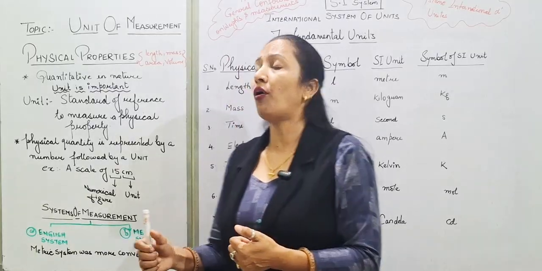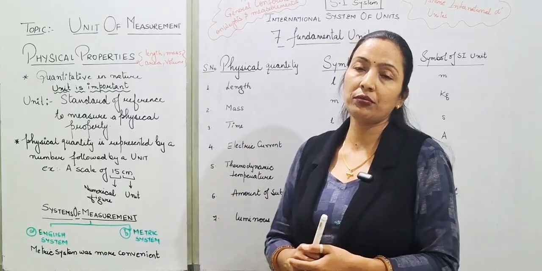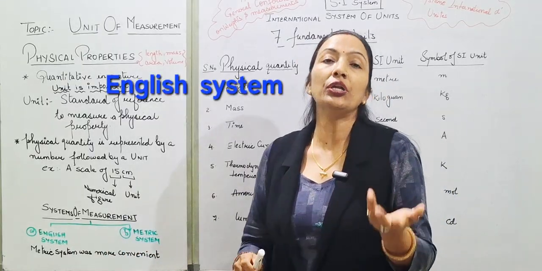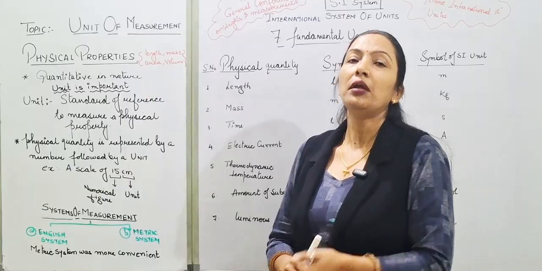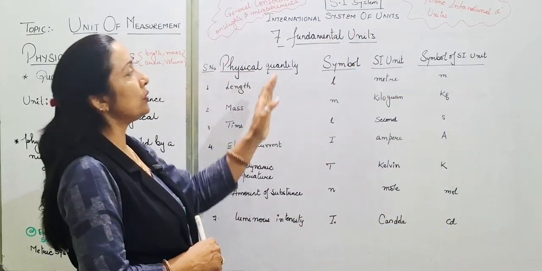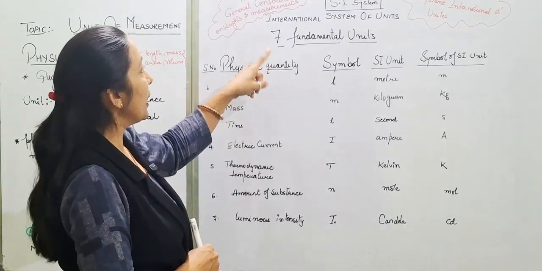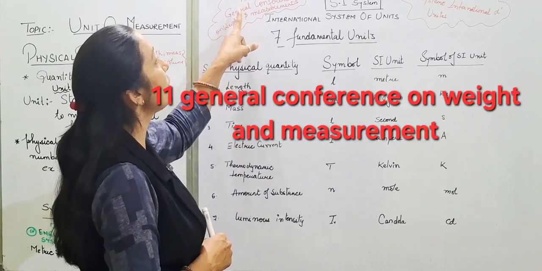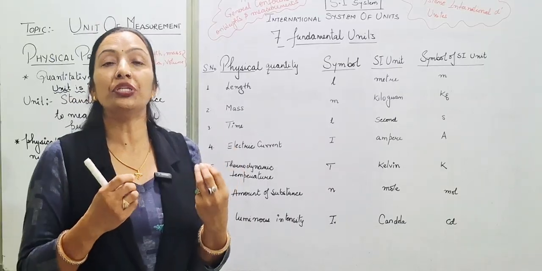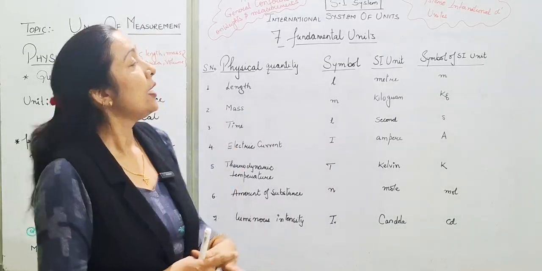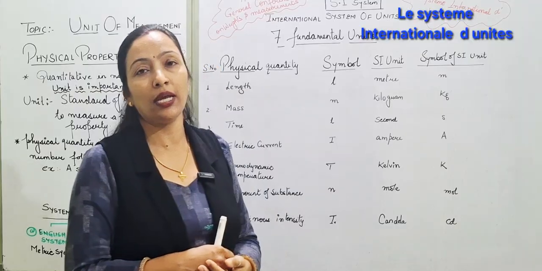There are two types of measurement systems, the English system and the metric system. The metric system originated in France and is more convenient as compared to the English system. But nowadays we are using the International System of Units. The International System of Units was adopted by the 11th General Conference on Weights and Measures. It was developed in France, and in France it is known as Le Système International d'Unités.